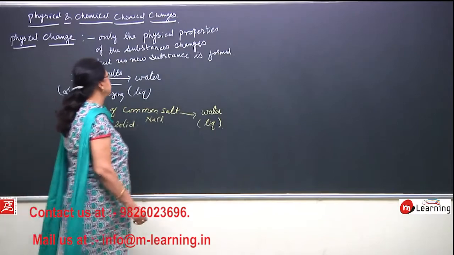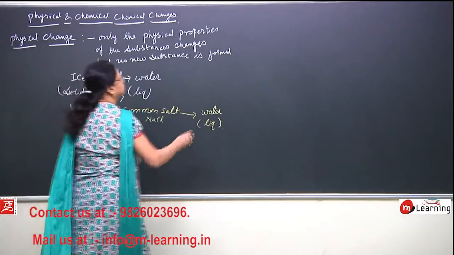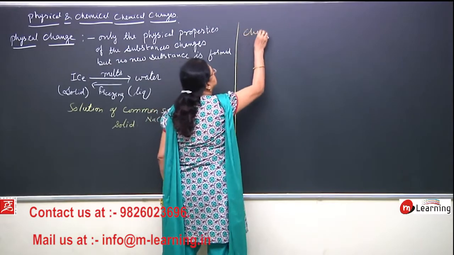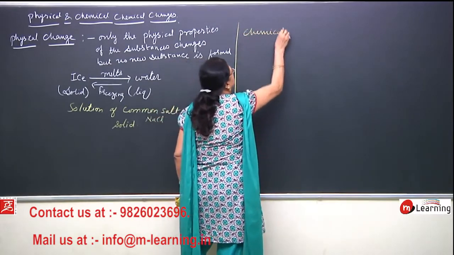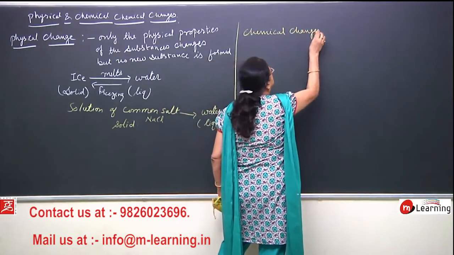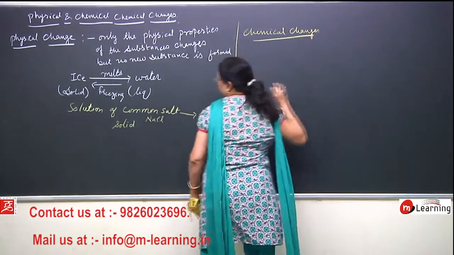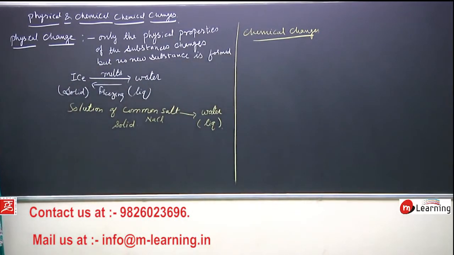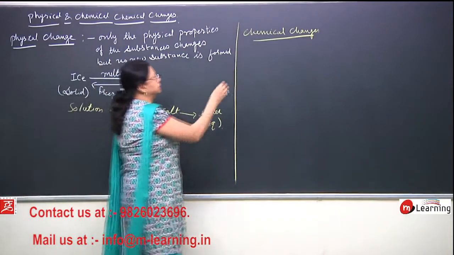Now next is chemical change. What is a chemical change? A chemical change is that in which new substance is formed.